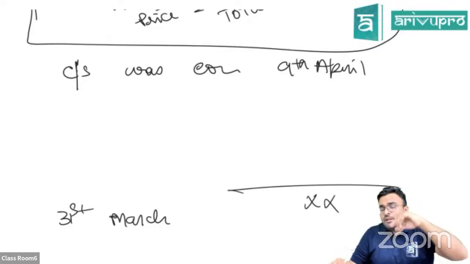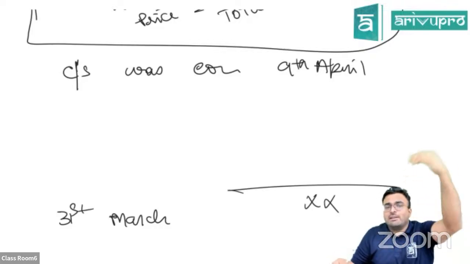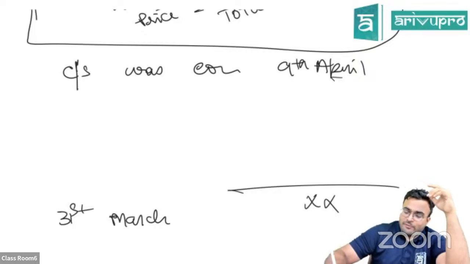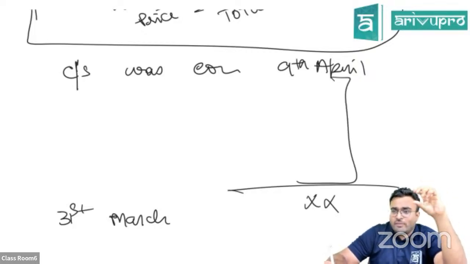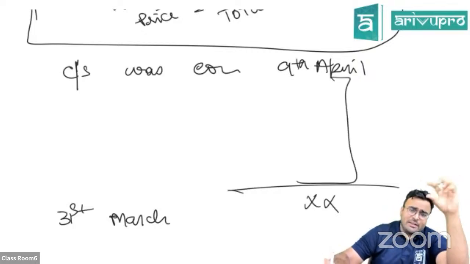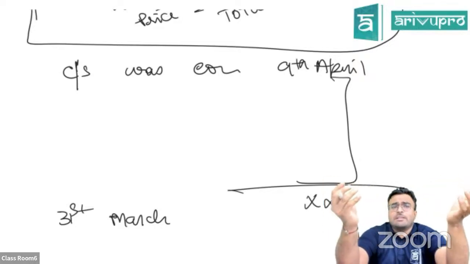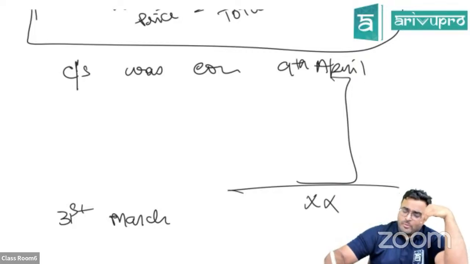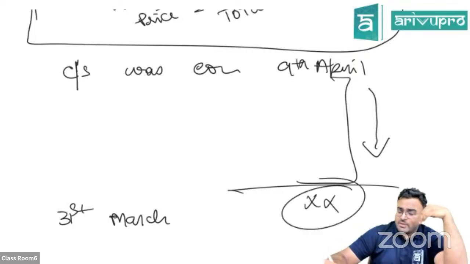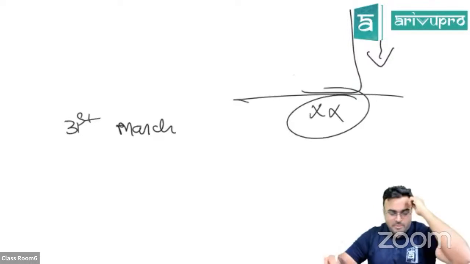So what will you do? 9th of April, you counted the closing stock a little later. So whatever transactions have happened between 1st and 9th, imagine you have sold, that means goods have gone out, bring it back. Imagine you have purchased, that means goods have come in, remove it. That time you'll go in the reverse order and you'll reach this. These are the two kinds of problems which you need to see.